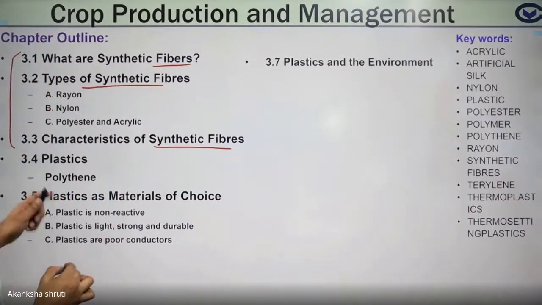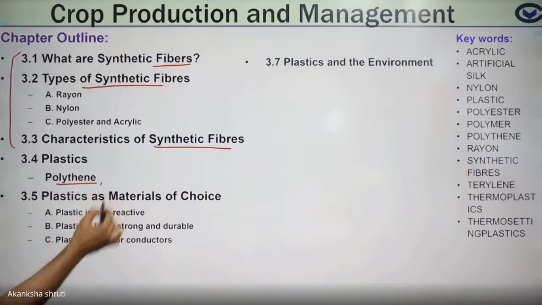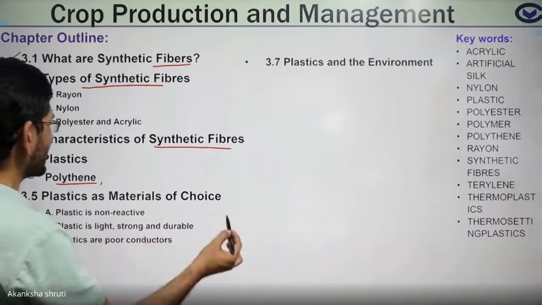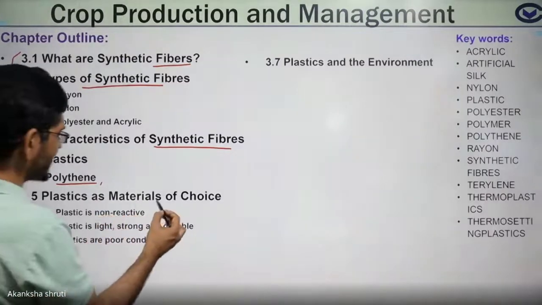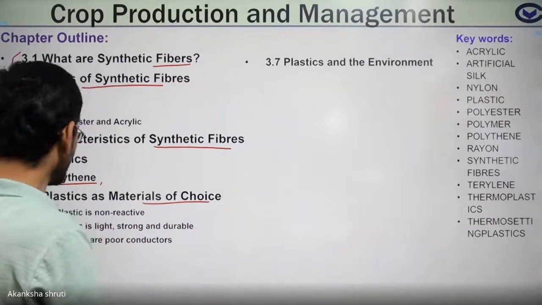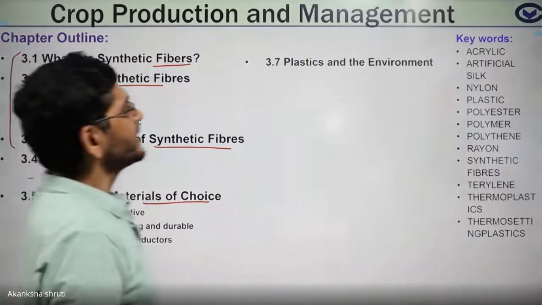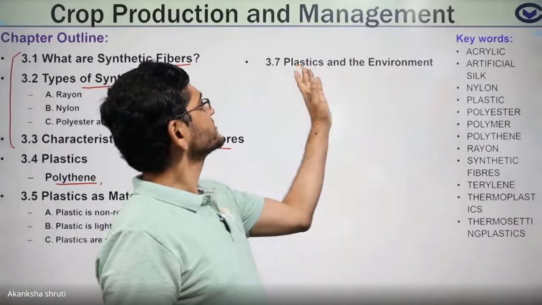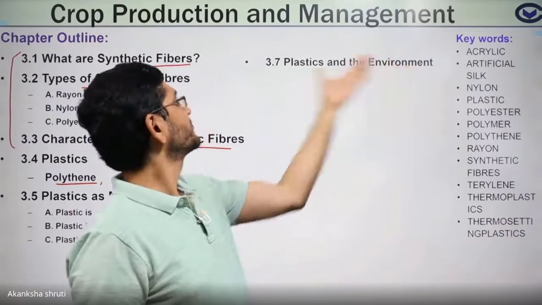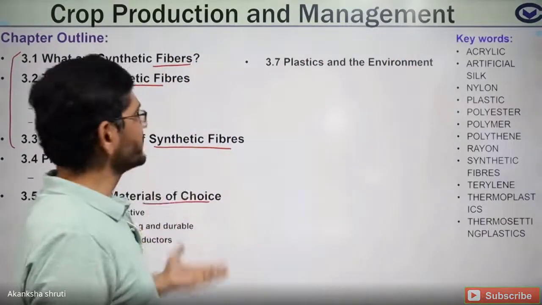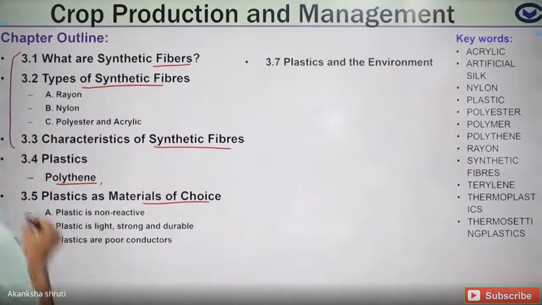The next part is about plastic, various types of plastic like polythene, PVC, melamine, bakelite, and other things that we will see. Then the use of this plastic material, and their characteristics, meaning the features of this plastic material. Then what is the effect of this plastic material on our environment? The waste generated from this non-biodegradable material over the environment. Okay, these are the 3 topics that we have to learn.